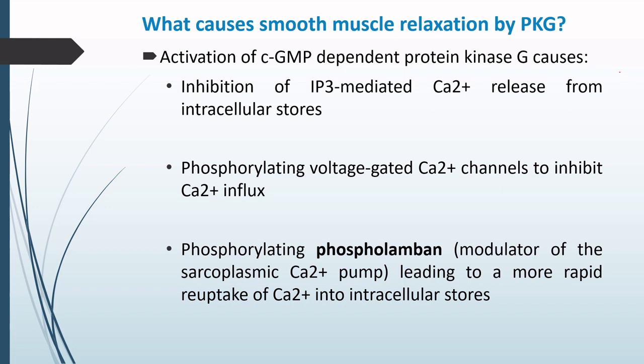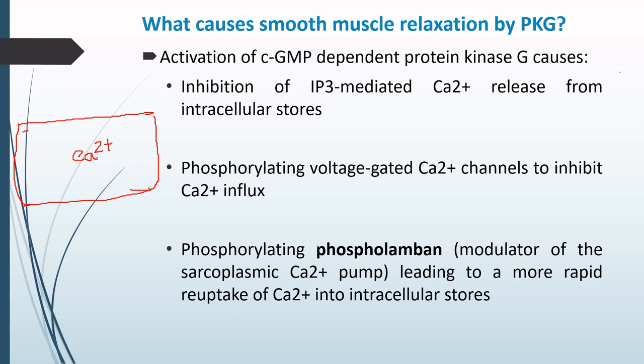We have studied just now that there is smooth muscle relaxation due to the protein kinase G. Let us see how it happens. So let us suppose this is a smooth muscle. For this smooth muscle to contract, it must have calcium within the cytoplasm.